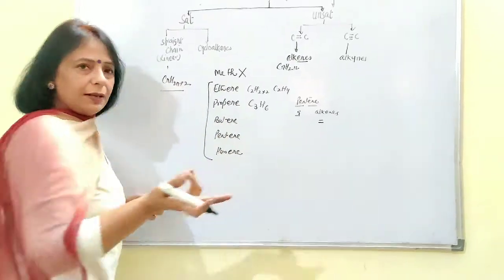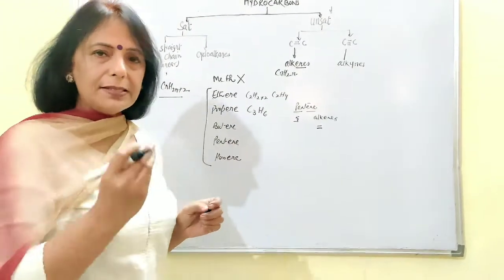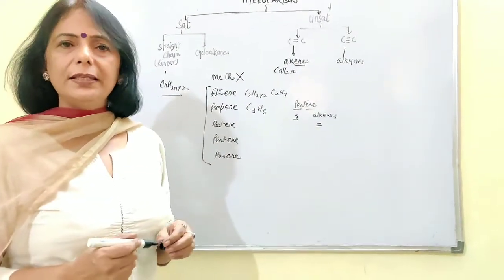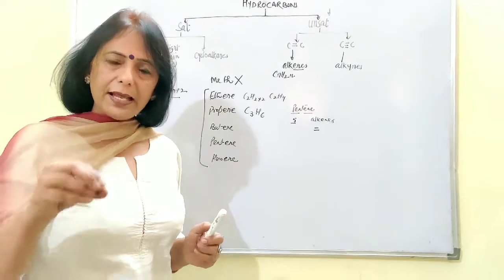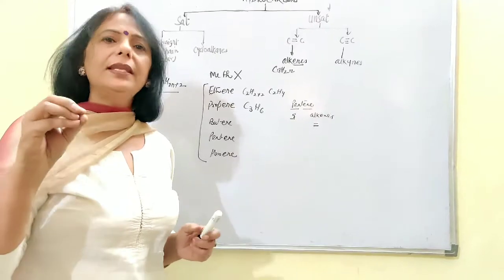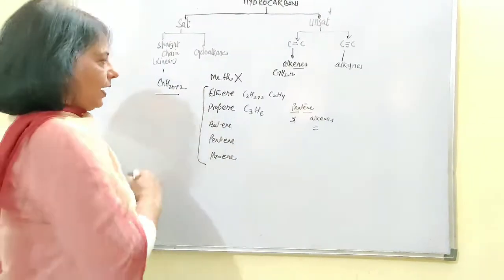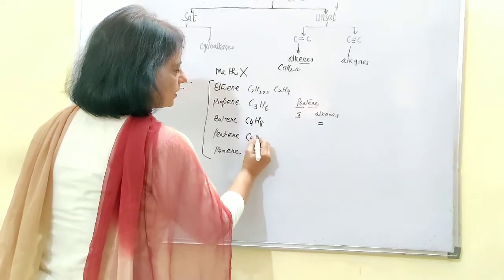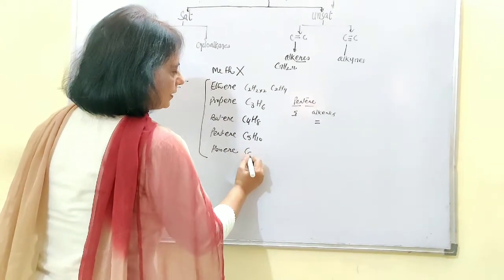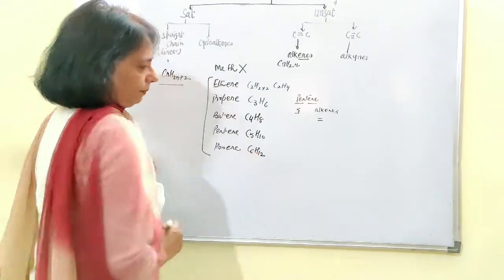That means whatever is the number of carbon atoms, double is the number of hydrogen atoms present in these types of compounds, which fall in the category of alkenes, that means the alkene family, or you can say the alkene series. Here, if I talk about butene, it is C4H8, then pentene is C5H10, then hexene is C6H12.